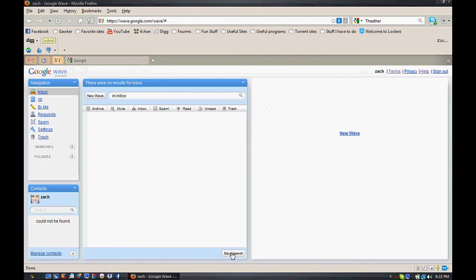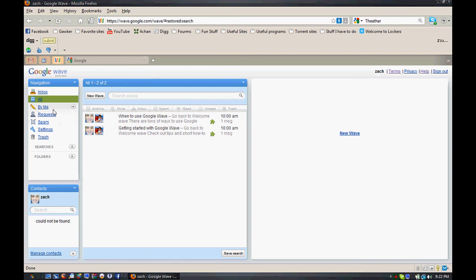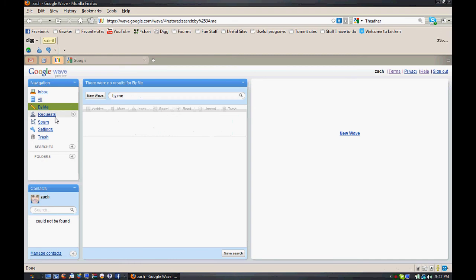Pretty familiar looking Google interface. This is where you view what's known as a wave, a new term that Google has coined. This is where you view all waves that you're currently participating in, all waves in general that you've ever participated in, made, people have posted, mentioned you, and stuff like that. All the waves you've currently started.